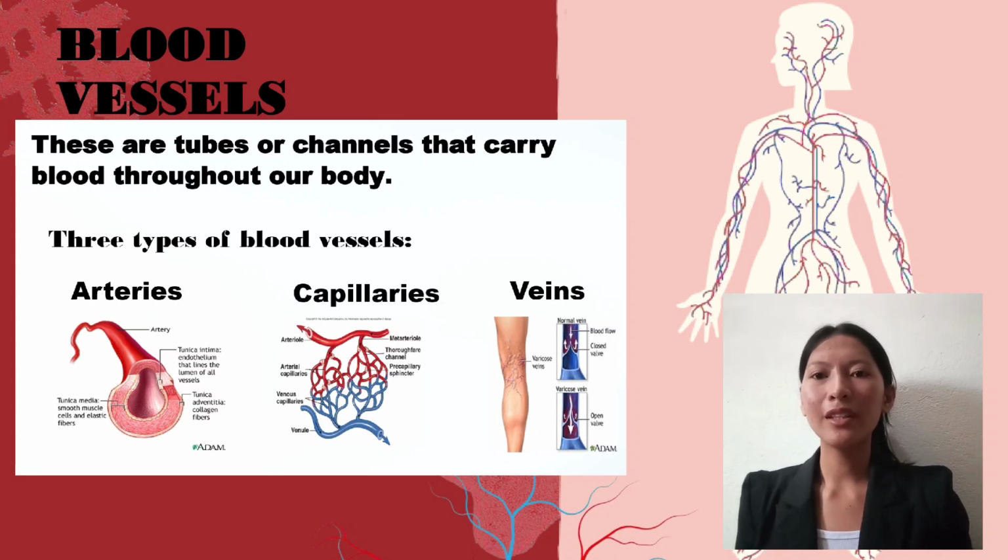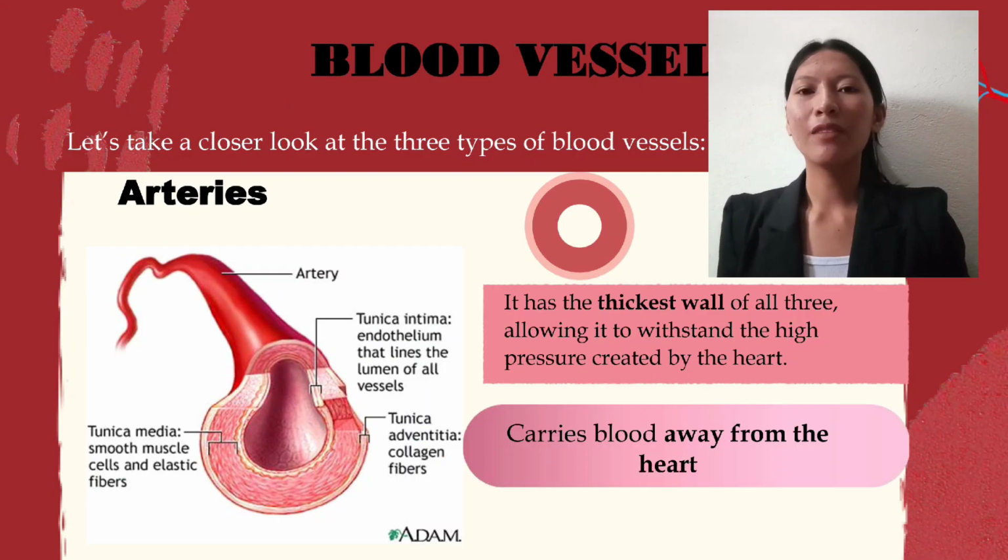The first one is the arteries. Arteries have the thickest walls, strong enough to handle the high pressure of blood pumped by the heart. And by the way, the blood in arteries is bright red because it is rich in oxygen, and as it flows through veins, it turns dark red. And no, blood is never blue. It just looks that way under our skin because of how light interacts with it.